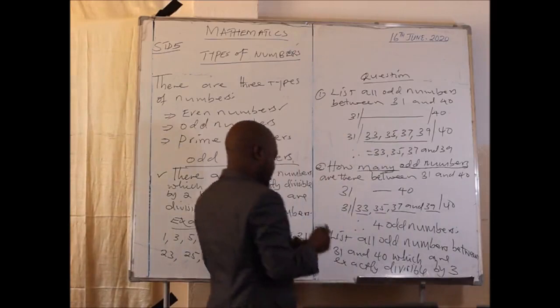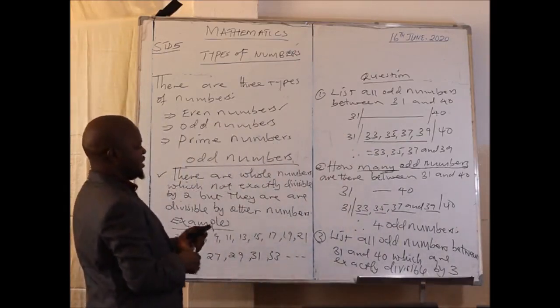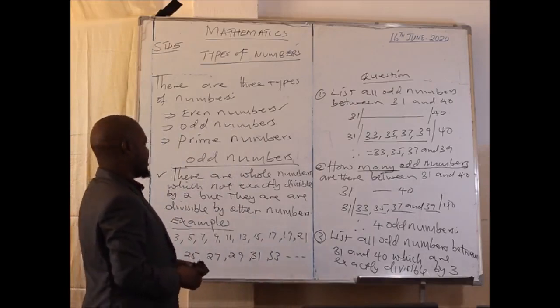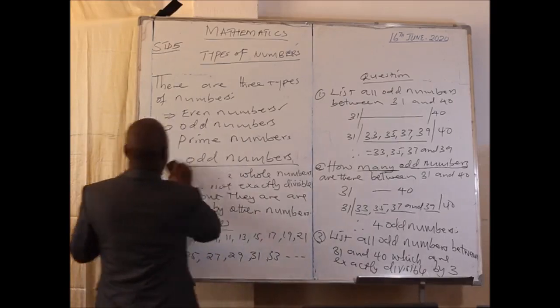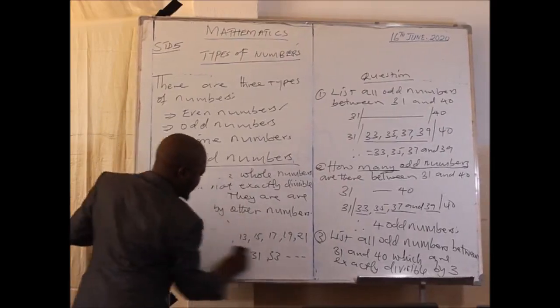List all odd numbers between 31 and 40, which are exactly divisible by 3. So there, they have given us a limitation.